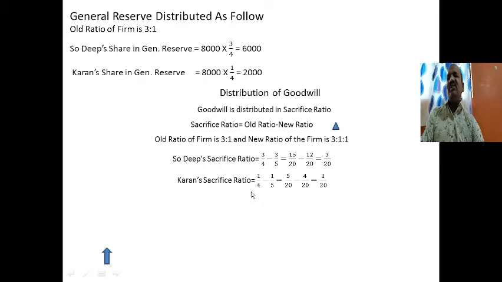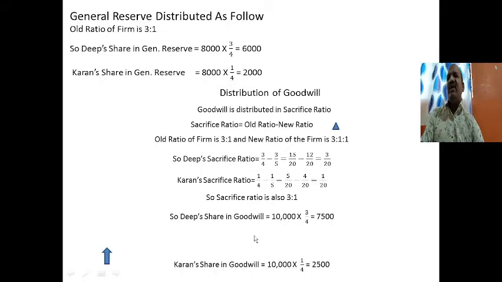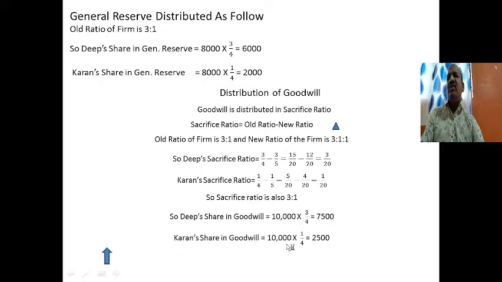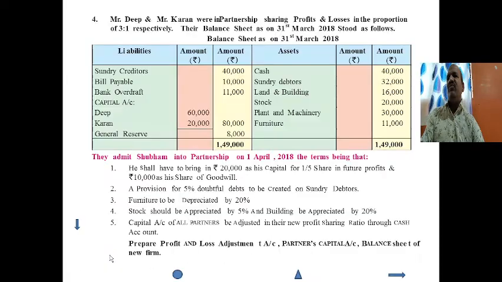Next, the other partner's sacrifice ratio is 1 upon 4 minus 1 upon 5. Again we make the denominators equal. So with cross multiplication, 5 upon 20 minus 4 upon 20 is equal to 1 upon 20. So the sacrifice ratio is 3:1. So the sharing of goodwill is 10,000 into 3 upon 4, which is 7,500, and the other share of goodwill is 10,000 into 1 upon 4, which is 2,500.